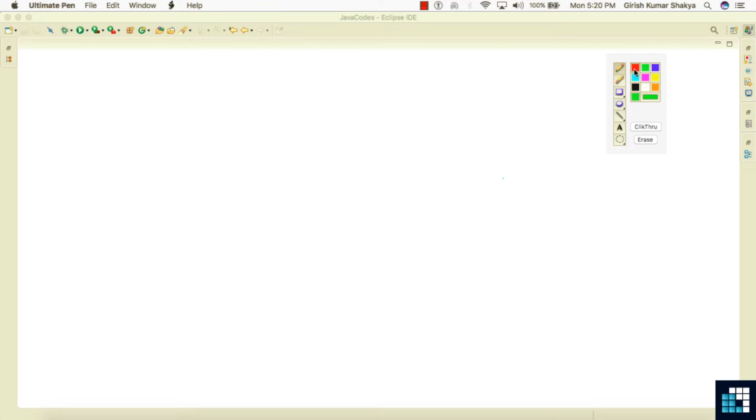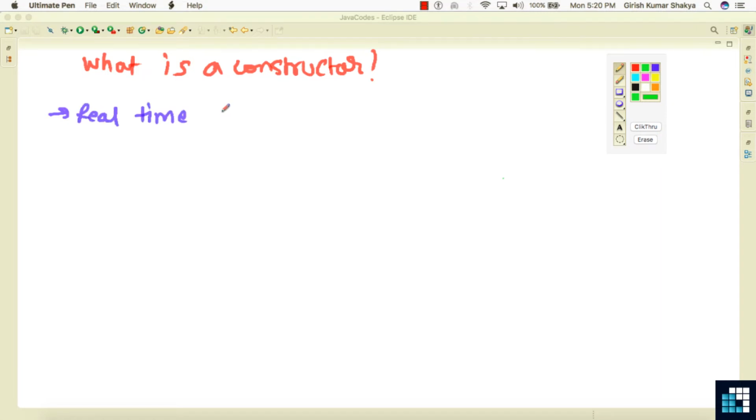Now, friends, let's talk about what is a constructor. What is a constructor? As per the definition, constructors are the real-time entity. And as we know, classes are the blueprint. But the constructor is the real-time entity. That means it constructs an object, a real-time object, by which we can interact.